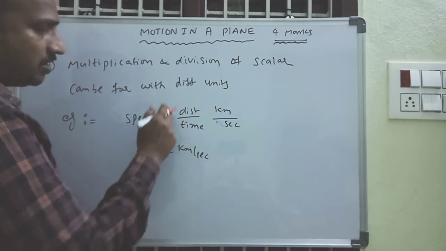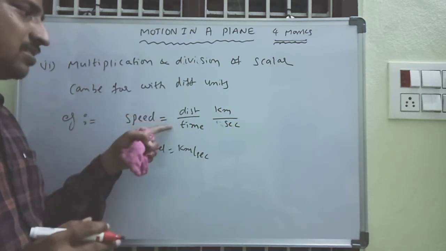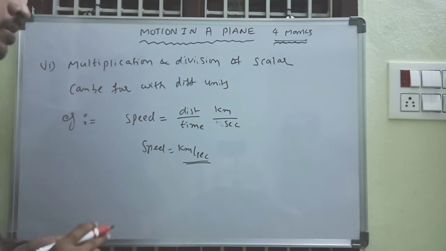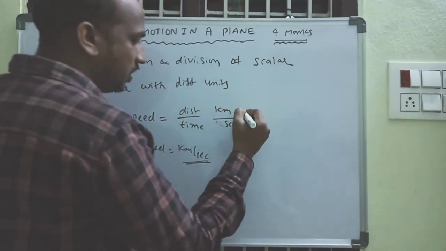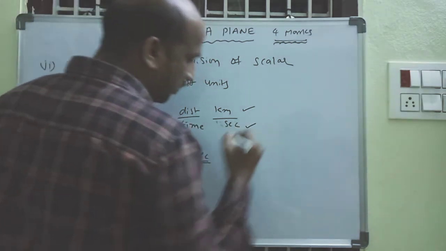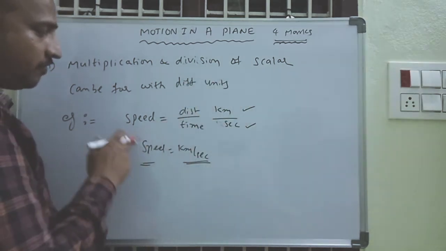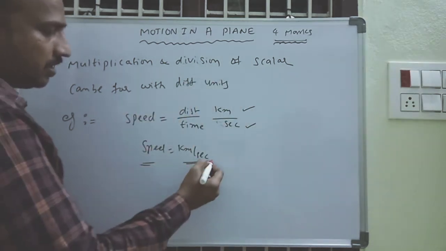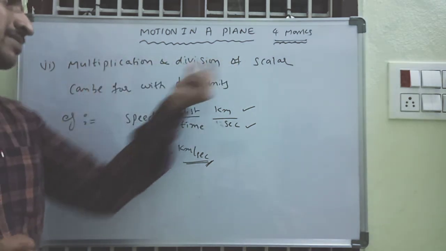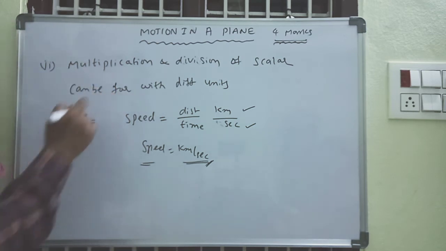Here we are dividing two different scalars and we get a new unit. One scalar unit is kilometer, another scalar unit is second, but speed is the division of these scalars. Here the unit changes. That is the meaning of this. Multiplication and division of scalars can be done with different units.